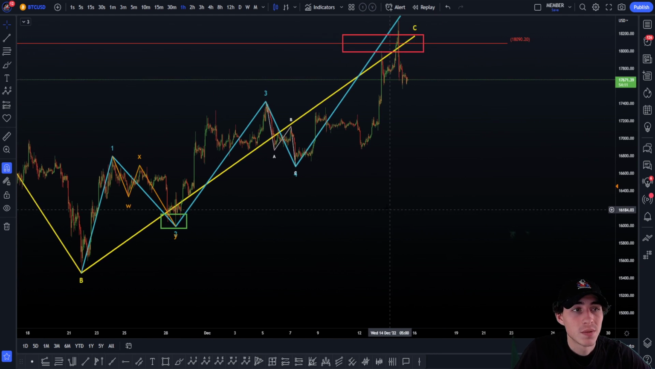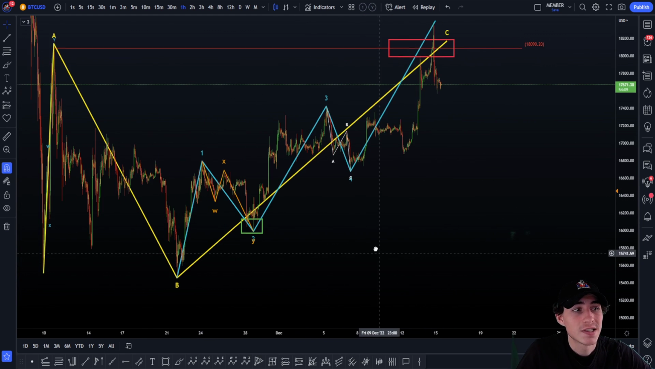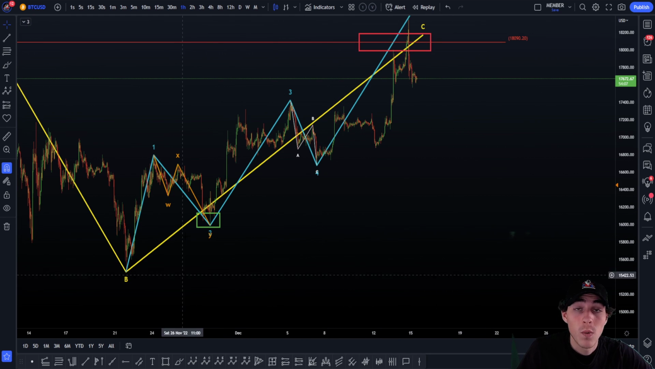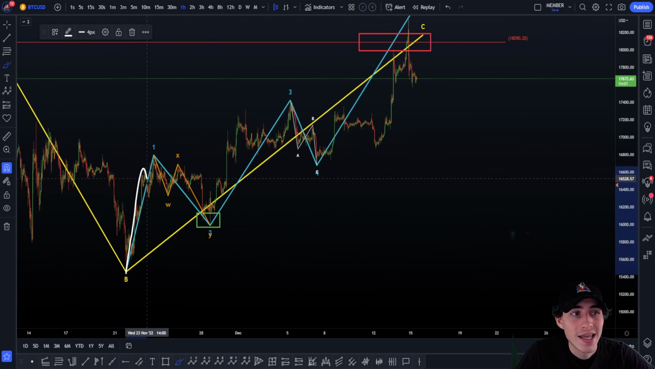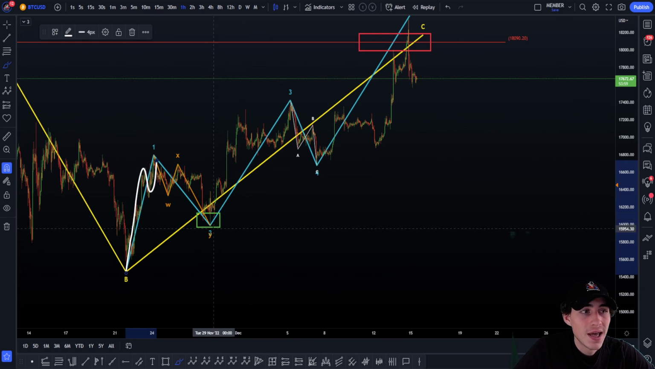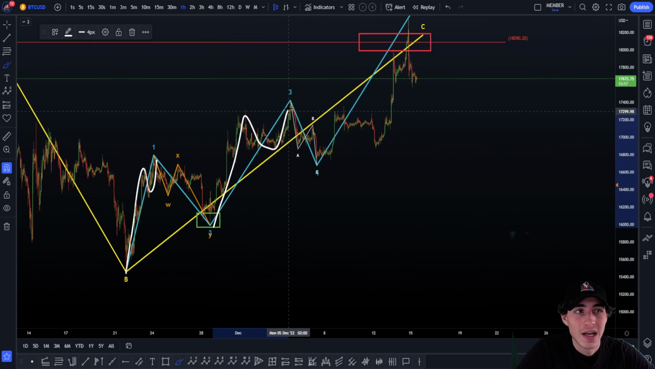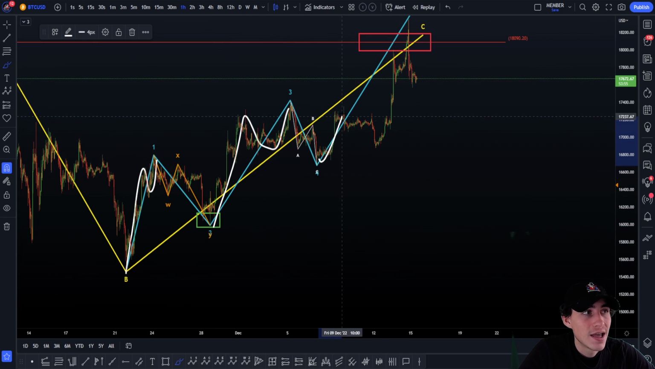What we look for next is an ABC zigzag. Why do we look for an ABC zigzag next? Simply because in an ending, so a wedge, in a C wave or in a wave 5, in the wave 1 there is an ABC zigzag. So here ABC zigzag, then in the wave 3 ABC zigzag, and then in the wave 5 ABC zigzag.